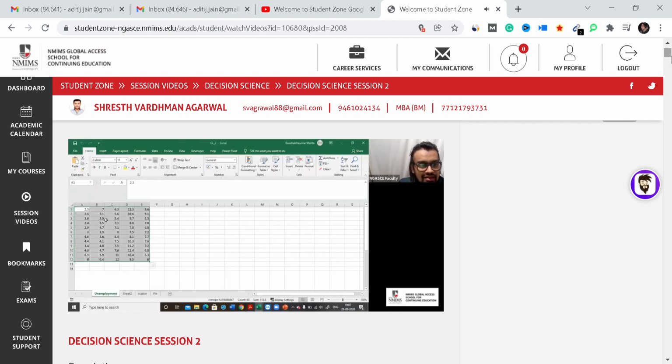Say, for example, this is what I have done. Now, how to reorganize this data? Most of the time you have to reorganize the data if you want to use it. So let me copy this entire data matrix somewhere else, because I want to prepare some graphs based on this particular piece of information.